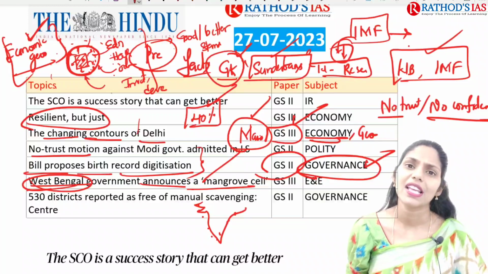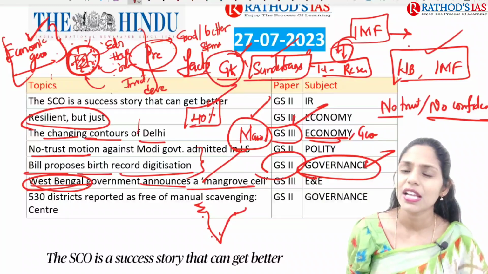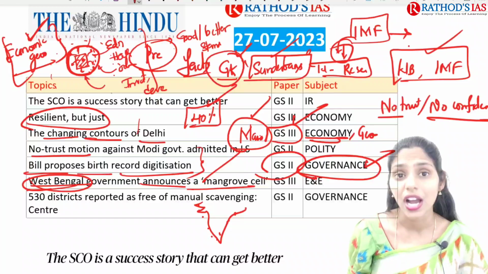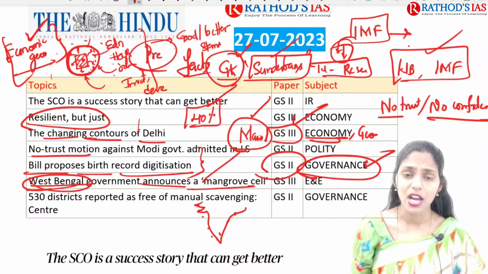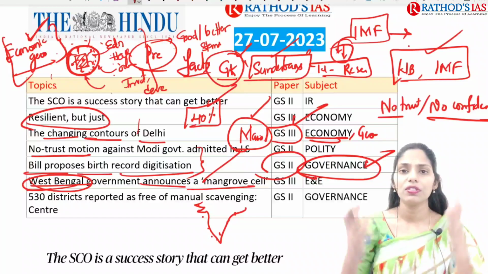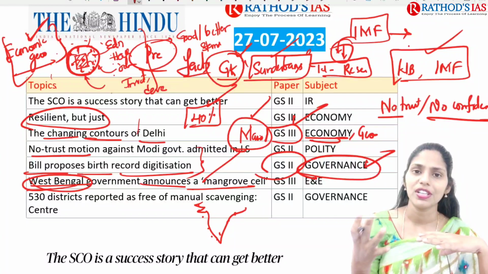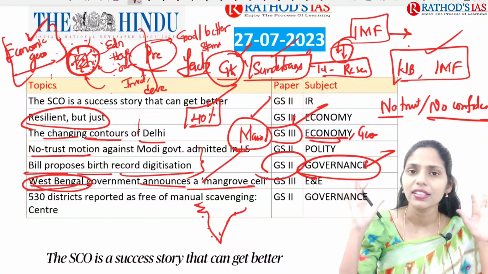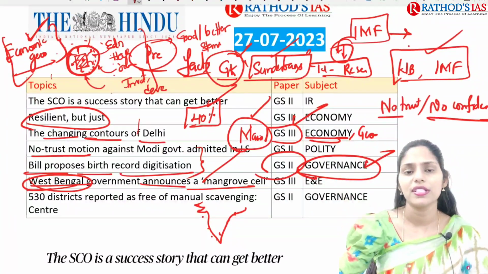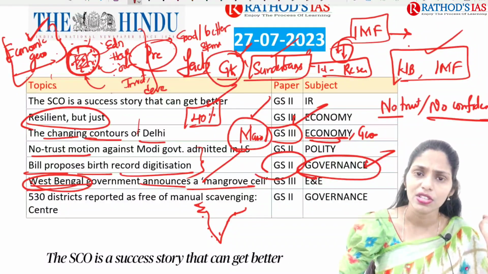So what is manual scavenging? Manual scavenging is nothing but, earlier, especially the low caste people belonging to the scheduled castes used to carry human excreta, the waste of humans, on their heads, and they would be throwing it somewhere. So this is called manual scavenging.